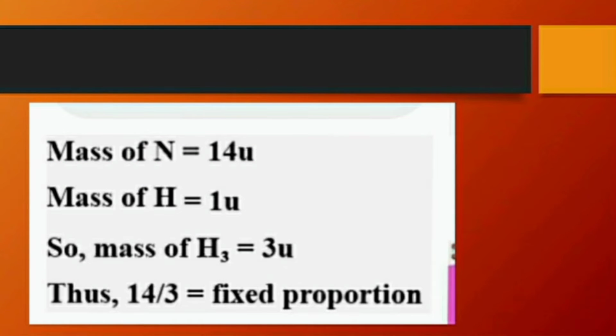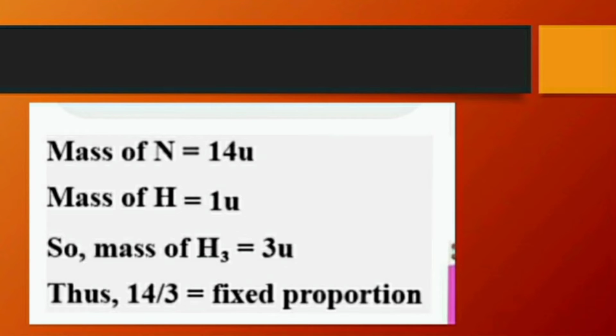So we'll understand this law with an example. For example, if you take ammonia, the formula is NH3. N is nitrogen and H is hydrogen. So 3 atoms of hydrogen are there. So if you measure the masses of this NH3, mass of nitrogen is 14 atomic mass unit and mass of hydrogen is 1. For 3 hydrogens it will be 3 atomic mass unit. Now if you measure the ratio of these elements, we can see it is 14:3. That is, it is in fixed proportion.